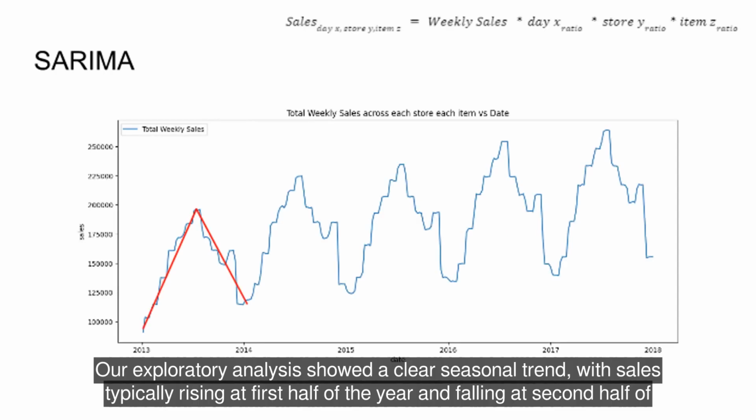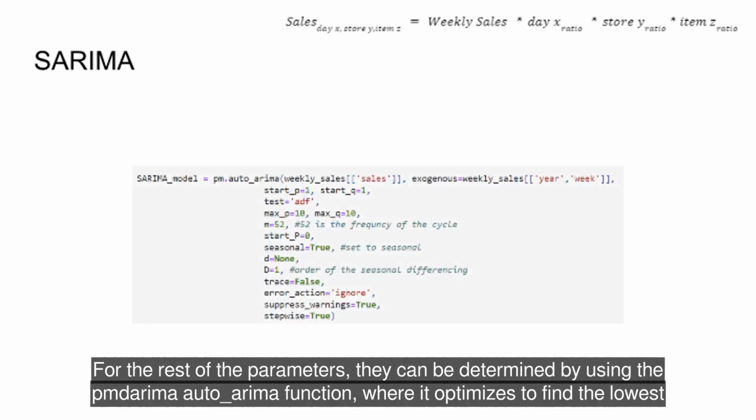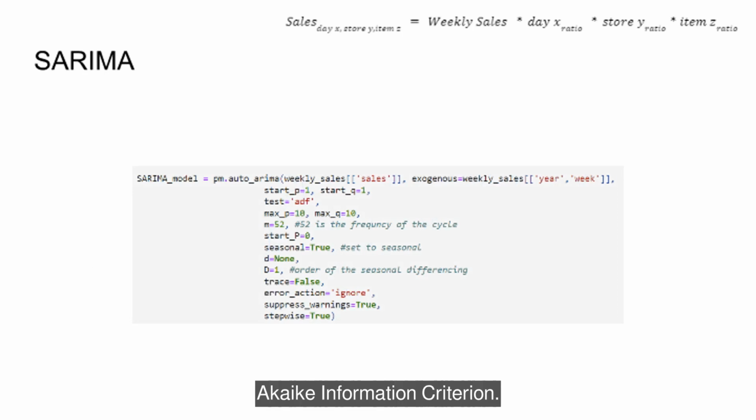Our exploratory analysis showed a clear seasonal trend, with sales typically rising in the first half of the year and falling in the second half of the year. To capture this pattern, we set our SARIMA model seasonality parameter m to 52, reflecting the annual cycle in our weekly data. For the rest of the parameters, they can be determined by using the pmdarima auto_arima function, where it optimizes to find the lowest AIC, Akaike information criterion.